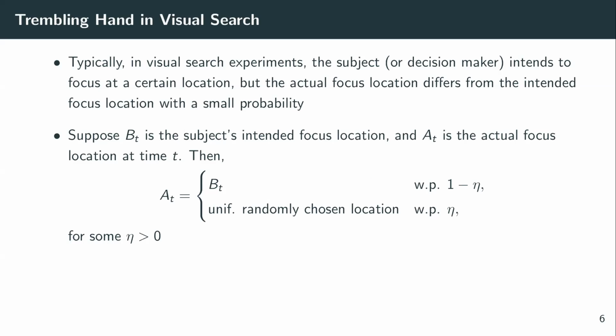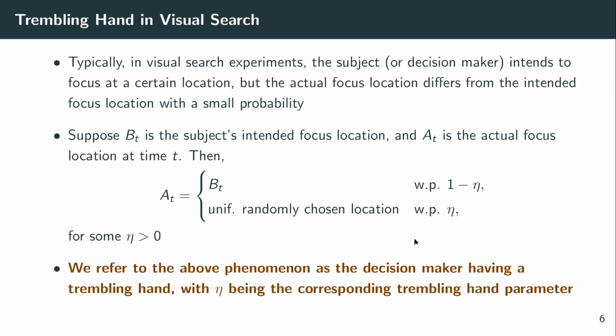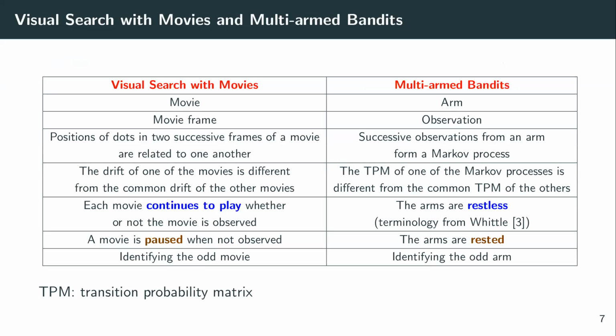It may be a function of the decision maker's way of choosing locations, and it may be different for different decision makers. We refer to the above phenomenon as the decision maker having a trembling hand, where eta is the corresponding trembling hand parameter. Throughout our paper, eta is going to remain fixed and known, and it will appear in all the results of our paper. So here is the odd restless Markov problem.